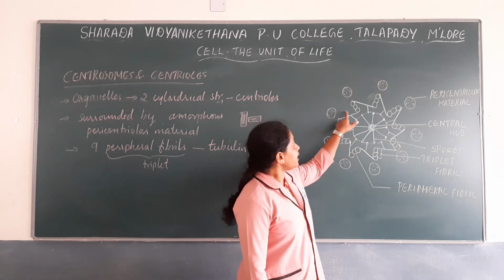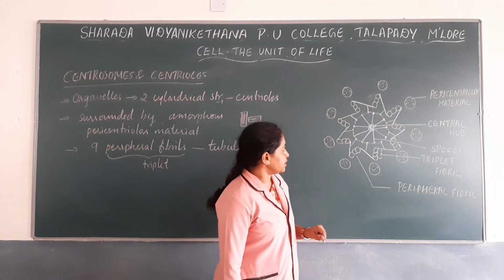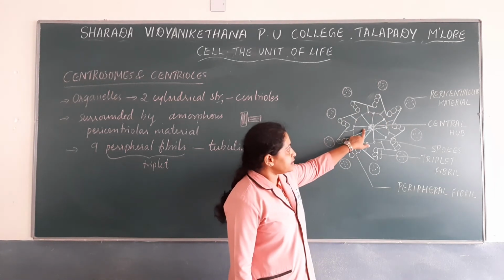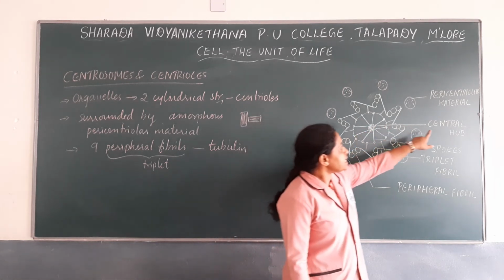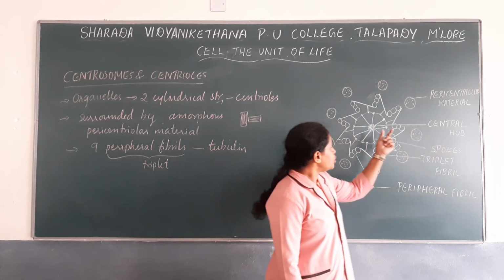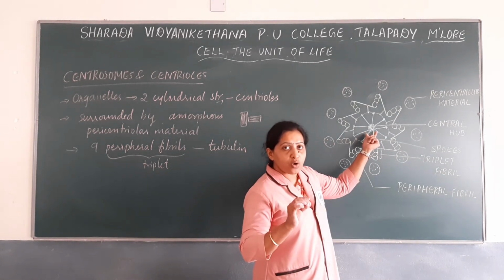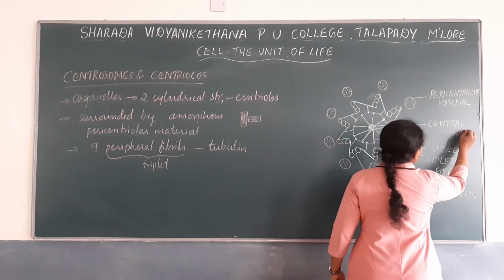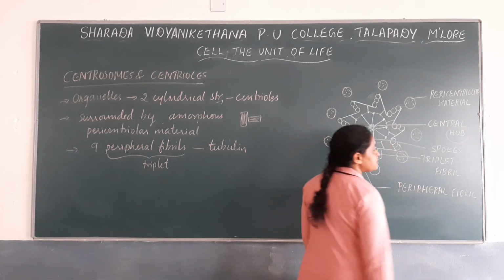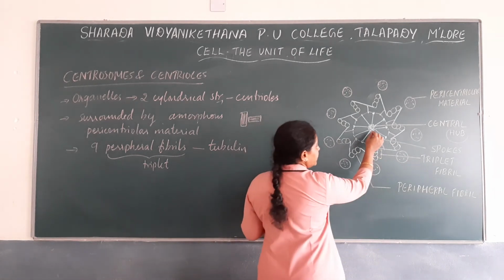And towards the center of the centriole, there is a proteinaceous core known as the hub. So the hub is the proteinaceous core that is found at the center of the centriole, and